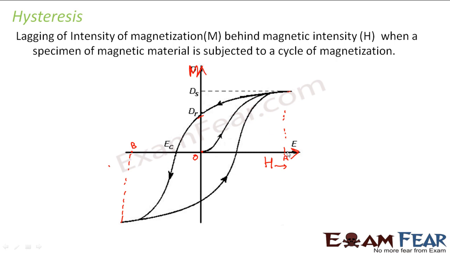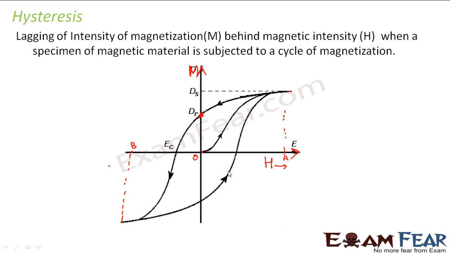After that, as we decrease the magnetic intensity from A to 0, the magnetization does not decrease to 0. The magnetization has a certain value, which is denoted by Mr, when the magnetic intensity is reduced to 0. This value of magnetization is known as the residual magnetism.